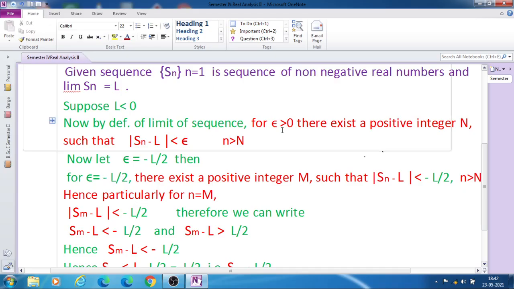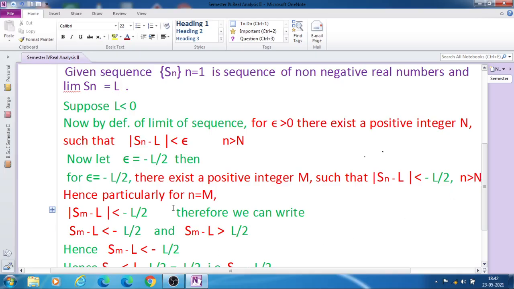In our definition we said for given epsilon greater than 0, so there exists a positive integer m such that mod Sn minus L is less than minus L by 2 for n greater than capital N.